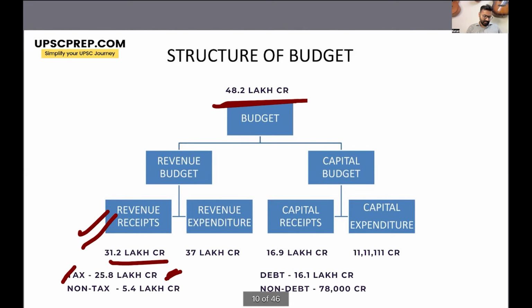So, generally, government focuses on increasing the tax revenue, right? Revenue expenditure is around 37 lakh crore.